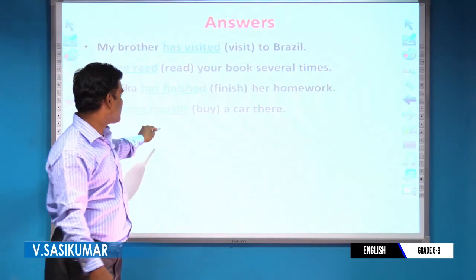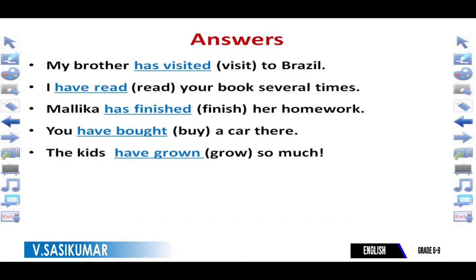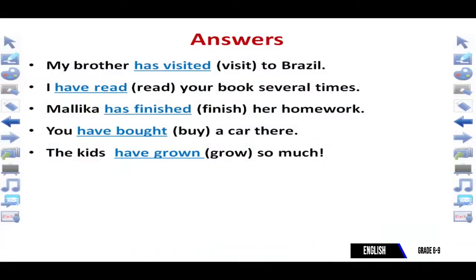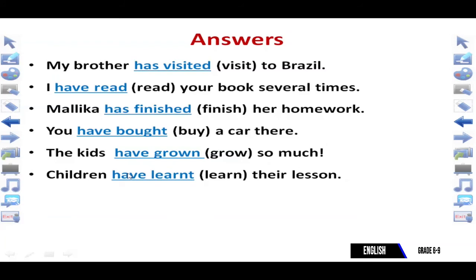Okay, the next one. The kids have grown so much. Kids, சின்ன பிள்ளைகள். That is plural. Kids have grown. Grow, grew, grown. So much. Yes, the kids have grown so much. This is also very important. Next one: children have learned their lesson.